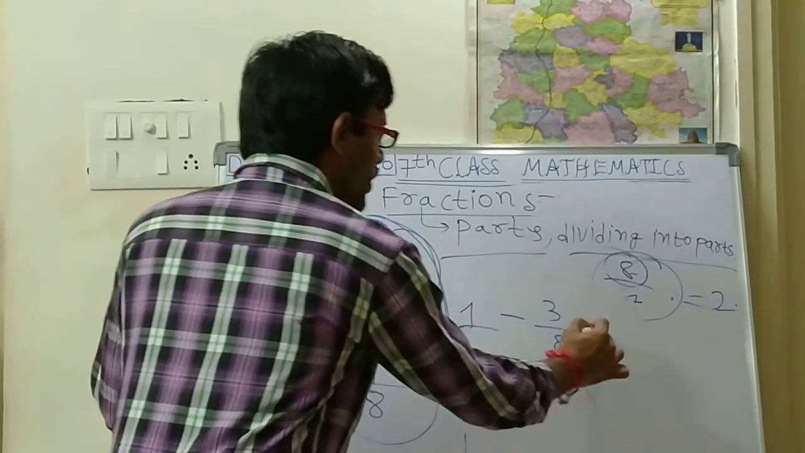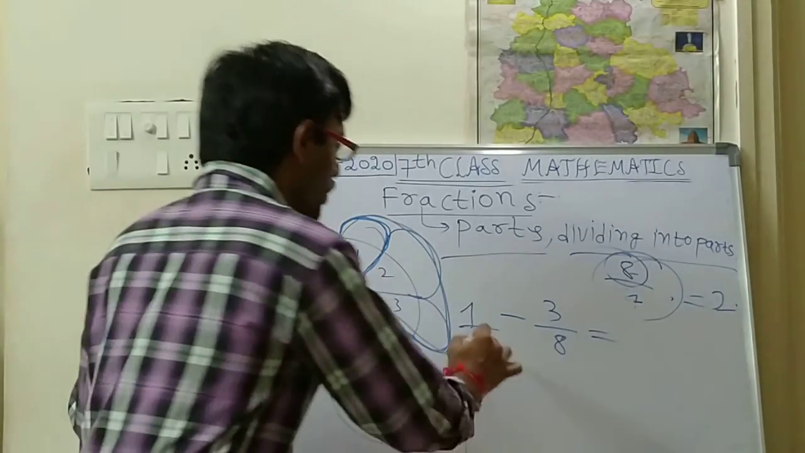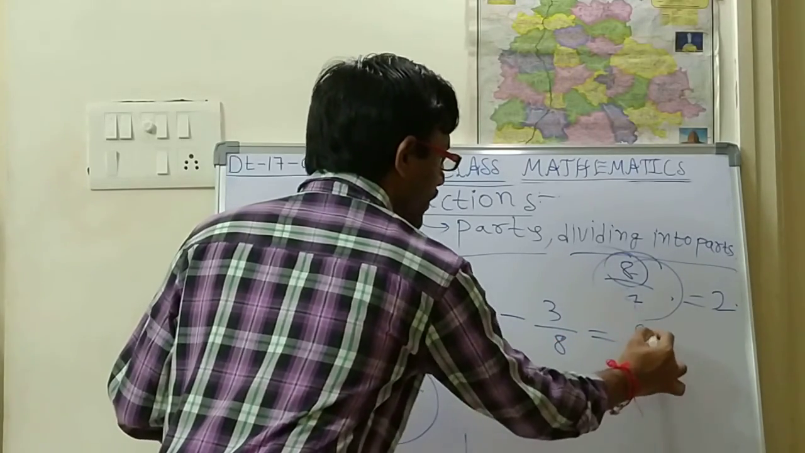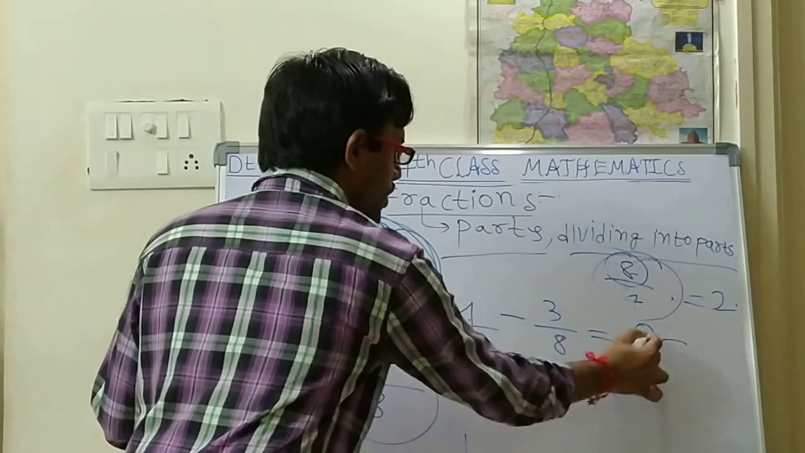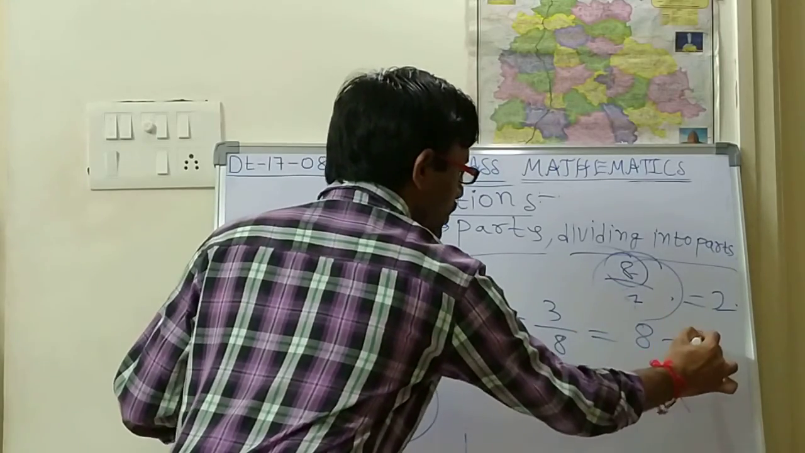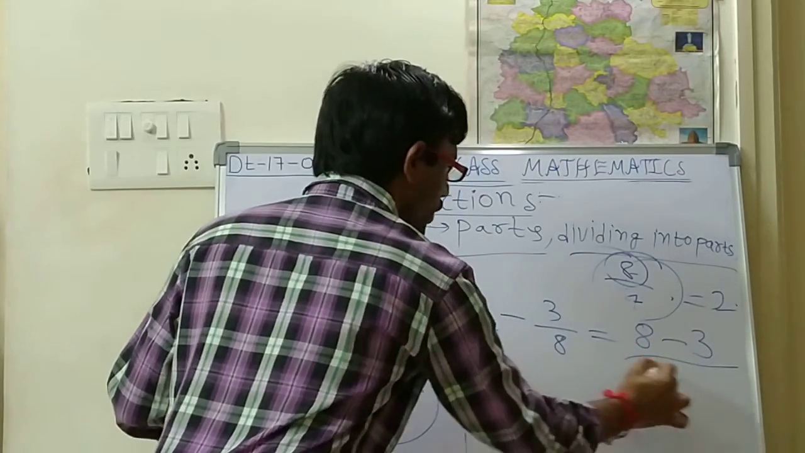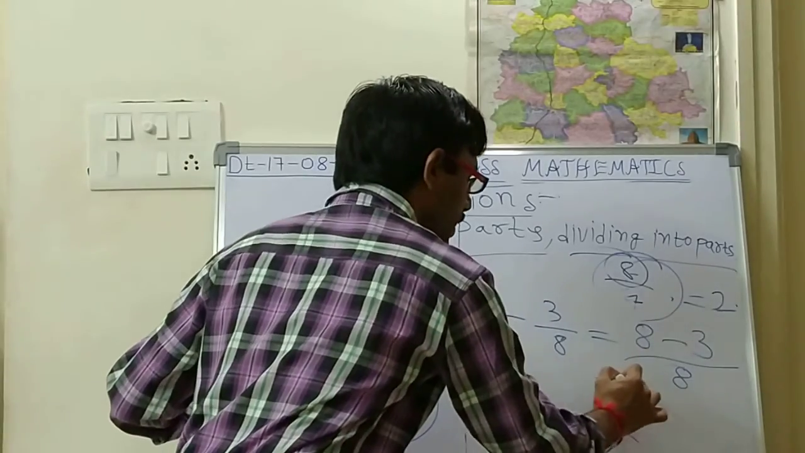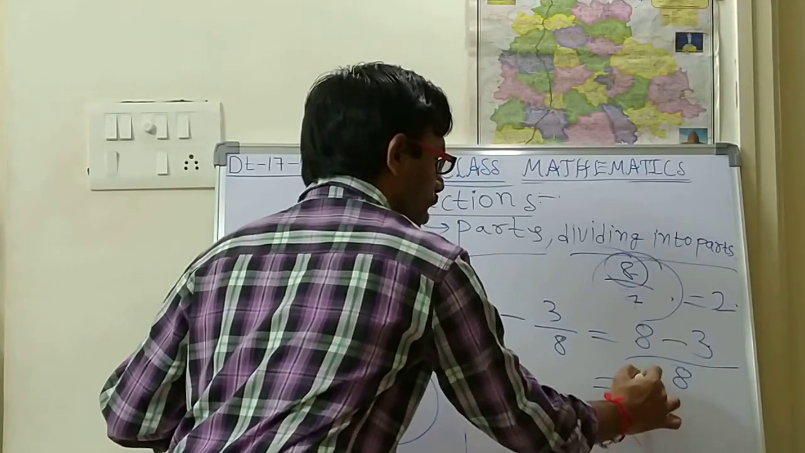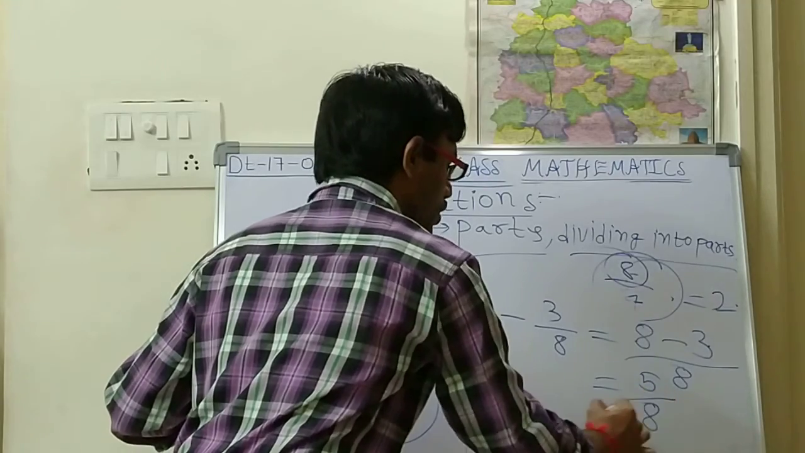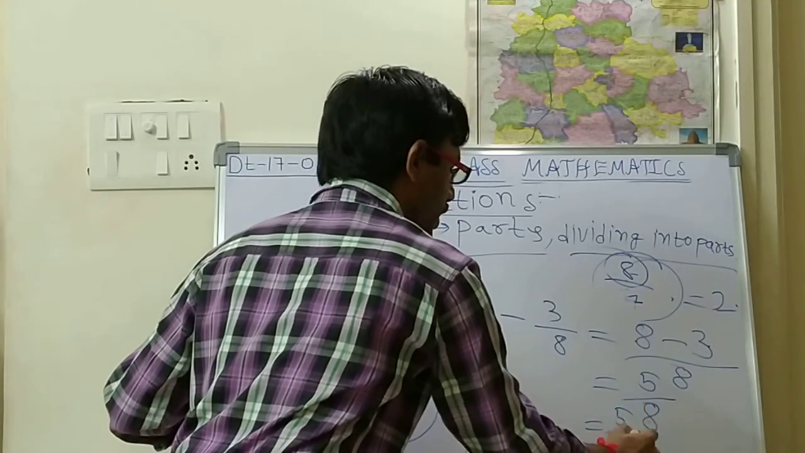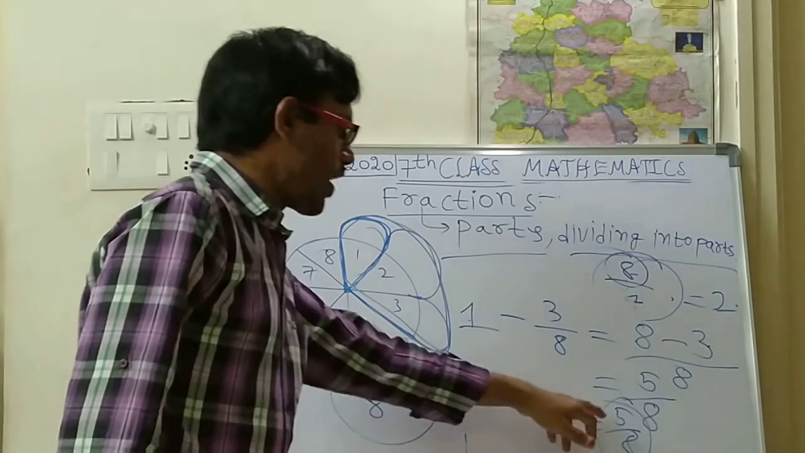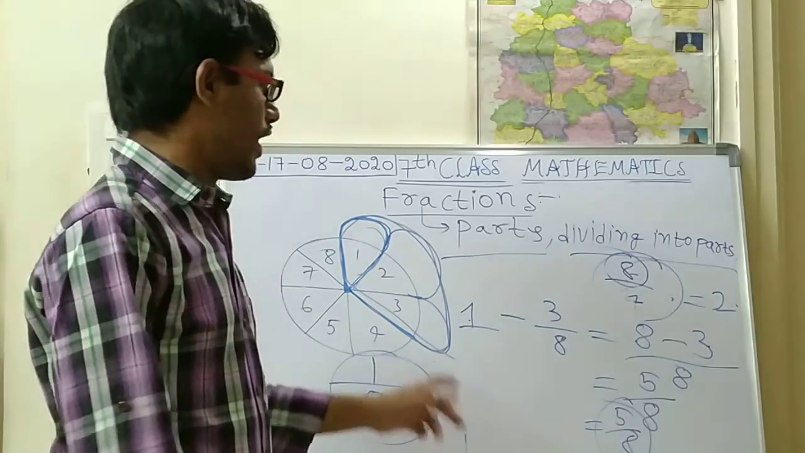Okay, so 1 minus 3 by 8, how will you do it? You should take the LCM. So 8 ones are 8 minus 3 by 8, and the denominator is 8 only. So 8 minus 3, what is 8 minus 3? 5. So 5 by 8. So 5 by 8 of the cake is left over with us.